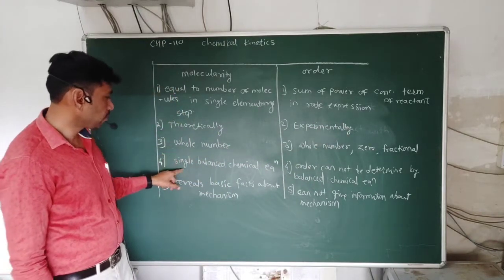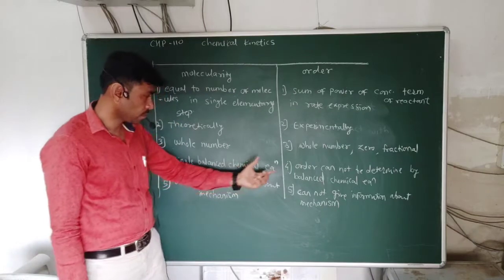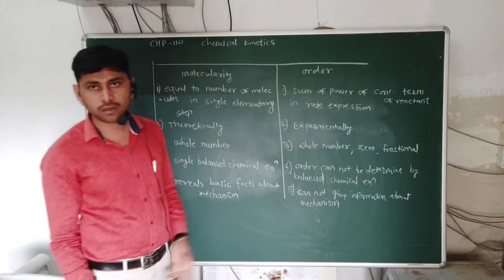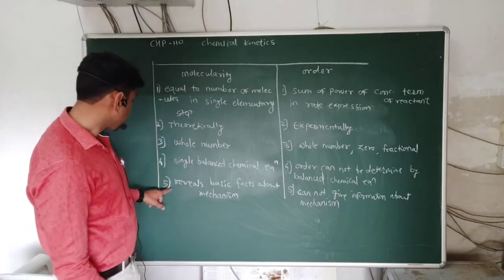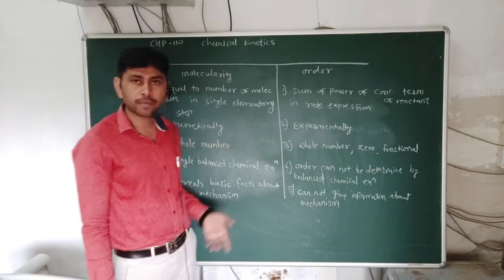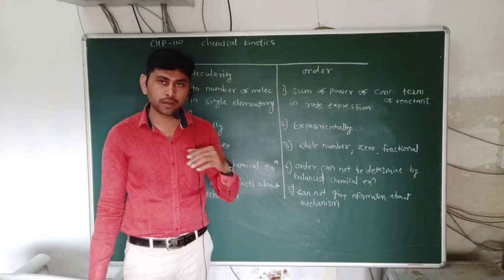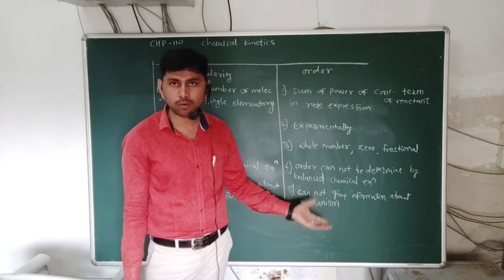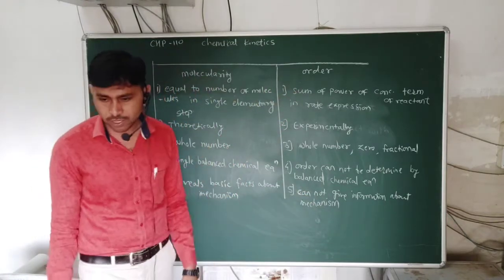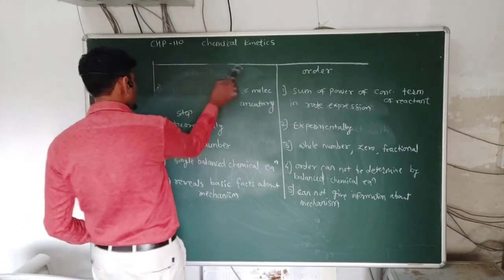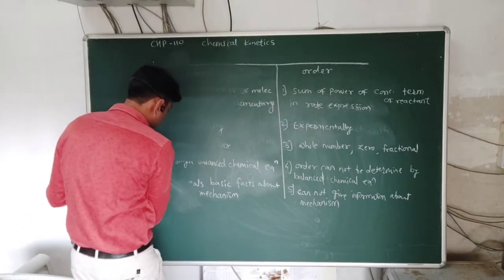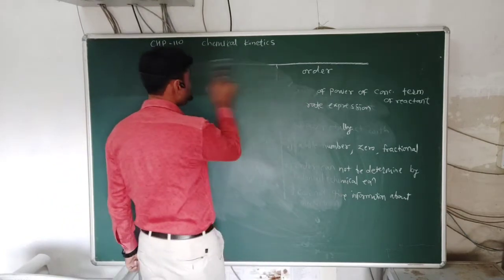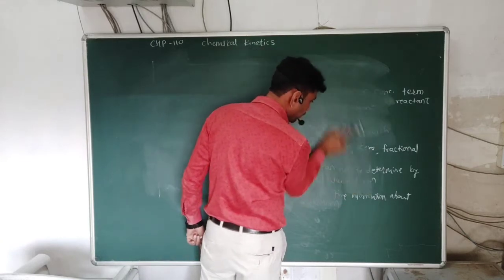Molecularity can be determined from a single balanced chemical equation, but order cannot be determined by a single balanced chemical equation, as we know that order is an experimentally determined quantity. Molecularity reveals some basic facts about the mechanism of the reaction, but order cannot give any idea about the mechanism. So these are some differentiating points. Sometimes in the question paper they ask the difference between molecularity and order, so you have to explain these differentiating points.